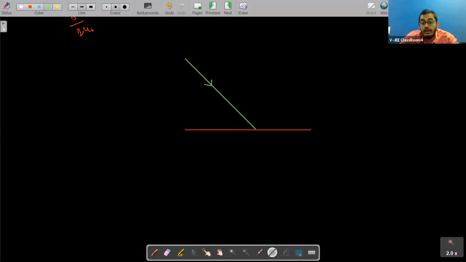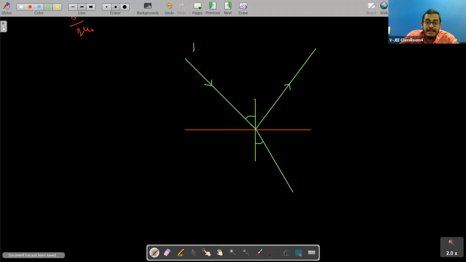We all know these things, students, that some part of this light will be reflected, some part will be refracted and some part will be absorbed.